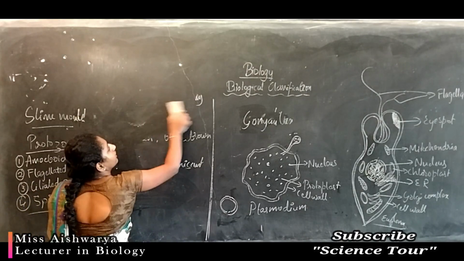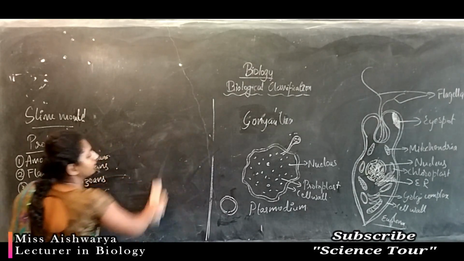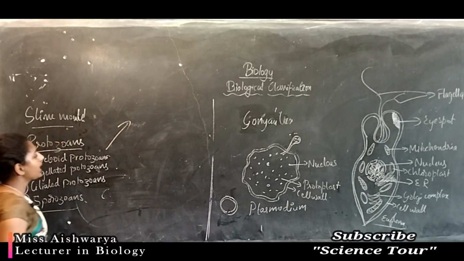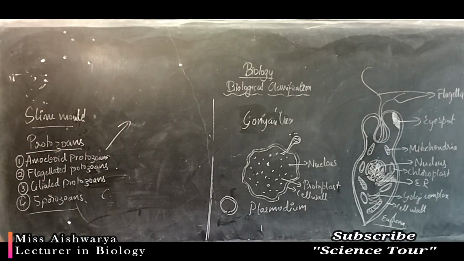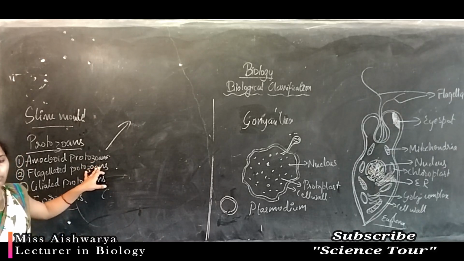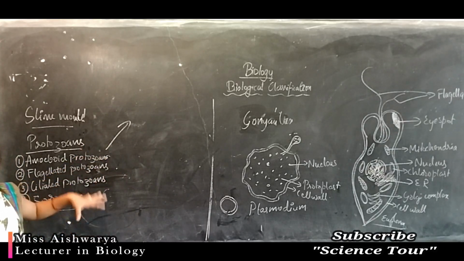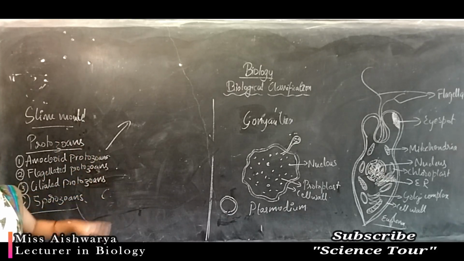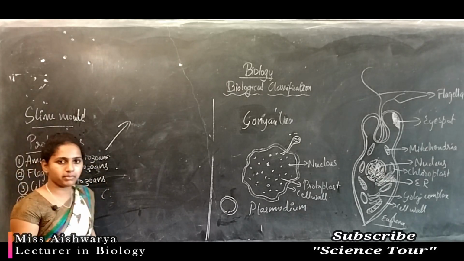First one is amoeboid protozoans. These protozoa do not contain a cell wall. Outwardly, they are pleomorphic in nature. They do not have a definite shape because only the plasma membrane is present.